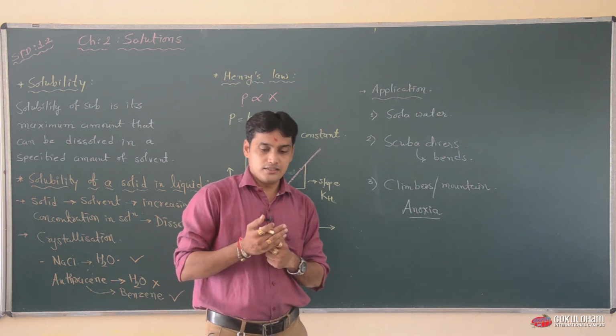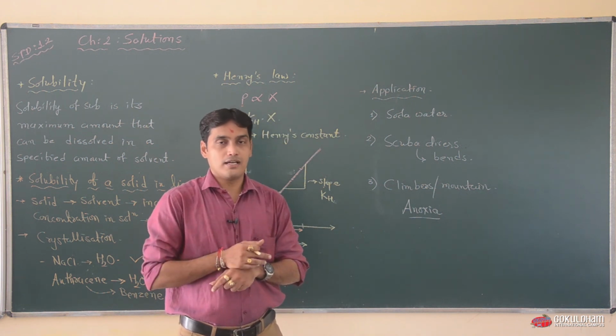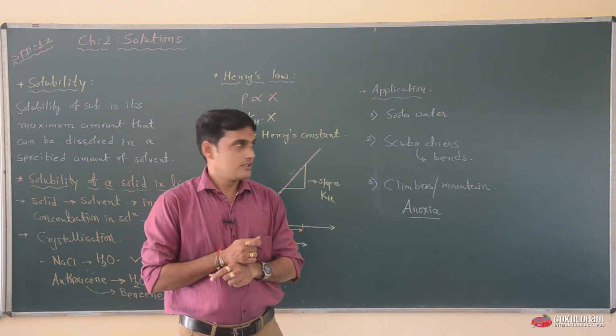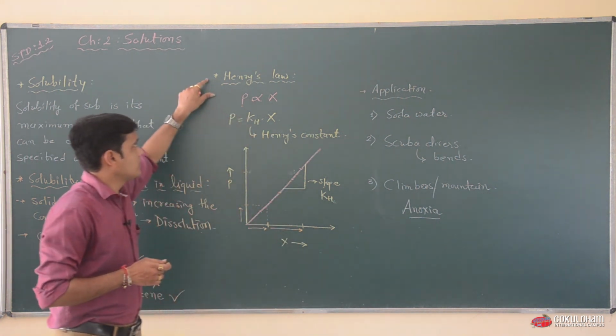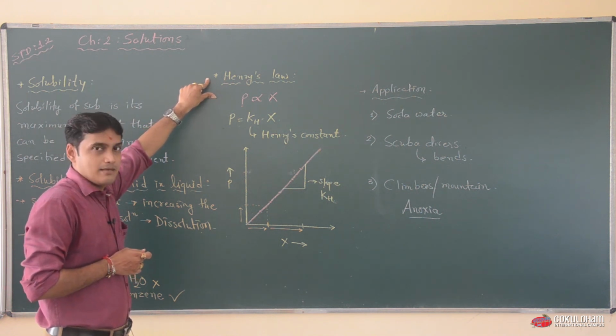So the oxygen in the bottle of a scuba diver is increased to around 32.1%. So this is the total theory of Henry's law and its applications.